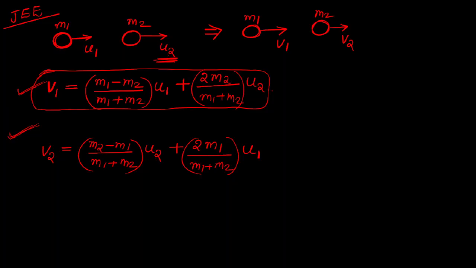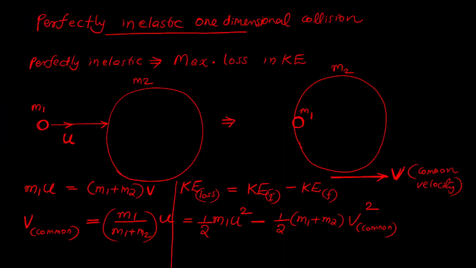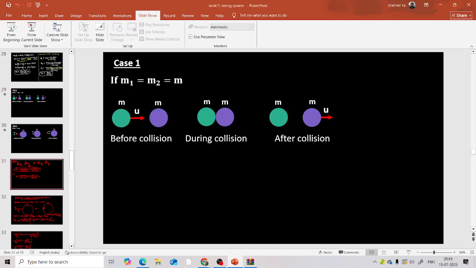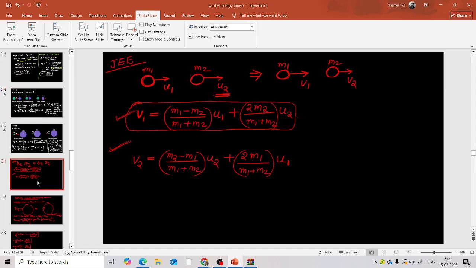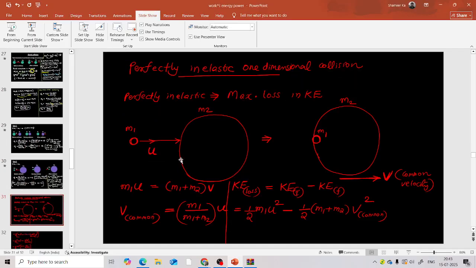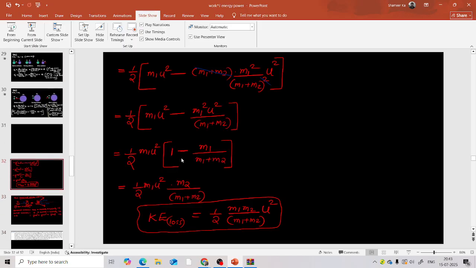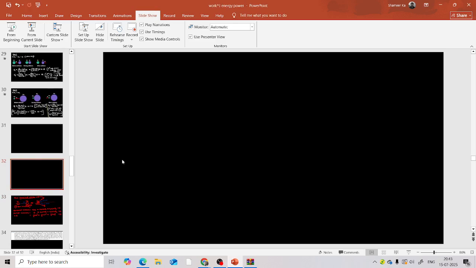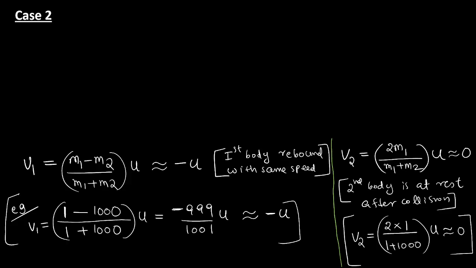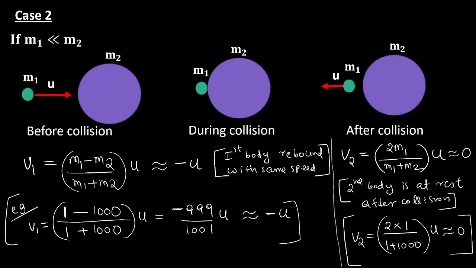Okay. The next is, by today's class this chapter will be over. Another derivation is there. One minute. All these derivations are there in the textbook. If you refer to the NCERT, you can see all this derivation. So, one-dimensional elastic collision. The opposite of elastic collision is inelastic collision.